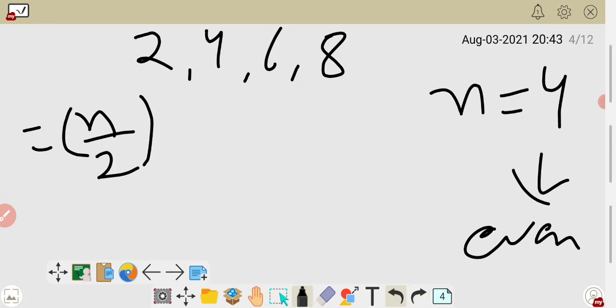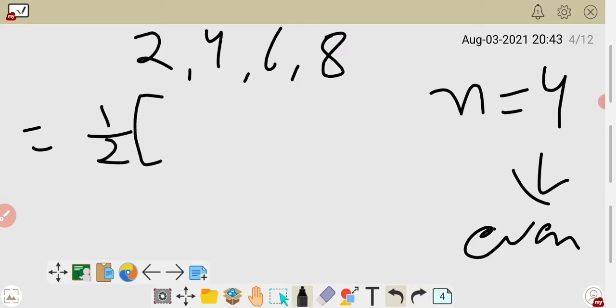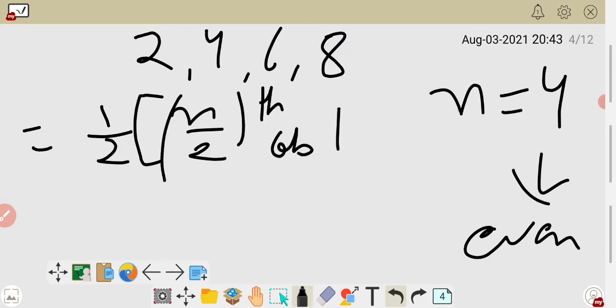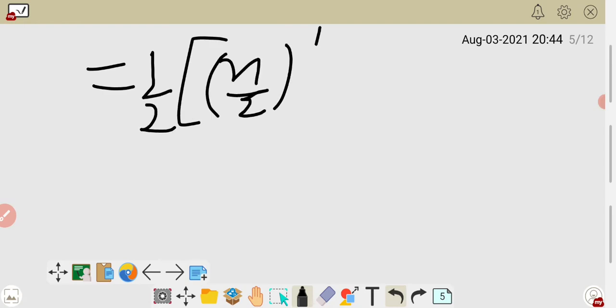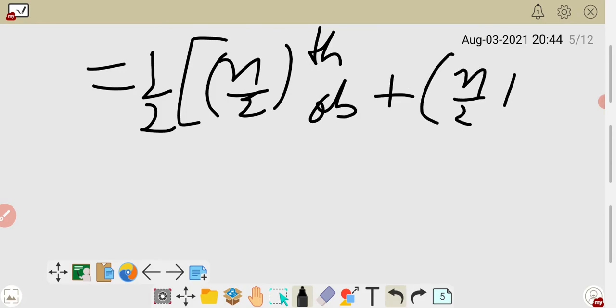N upon 2th observation. Sorry, 1 upon 2 comes outside first. So right here, 1 upon 2, n upon 2th observation plus, on the next page I'm writing, median is equal to 1 upon 2, n upon 2th observation plus n upon 2 plus 1th observation.